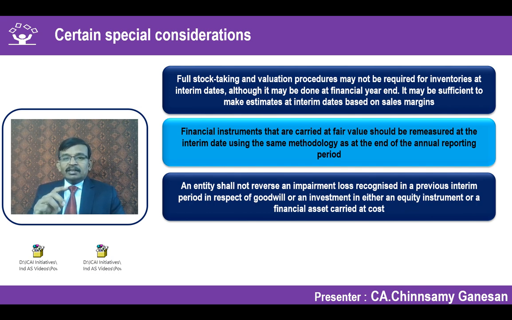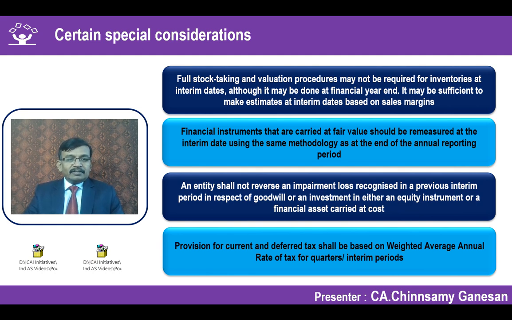Similarly, suppose any investment or any financial asset has been carried at cost. In that case, you are not supposed to reverse the impairment loss which you have already recognized. So this is what you are supposed to consider. For example, an equity instrument recognized at cost. You are not allowed to reverse it, specifically as per Ind AS 109. That is why it says in all other cases, other than goodwill and equity instruments recognized at cost, you can reverse the impairment loss based on new developments in the particular quarter.